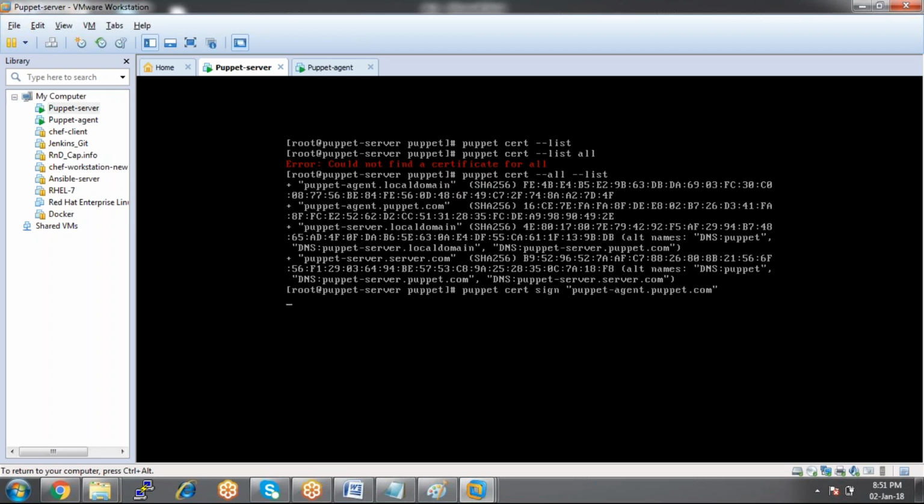If you enter, it says there is no certificate pending. Could not find a certificate request for that machine, because we have already signed it. Since we have already signed it, the certificate was already signed, so you don't have anything in pending. How can you check the list of pending certificates? With the help of puppet cert --list.